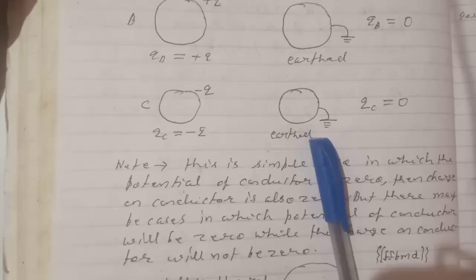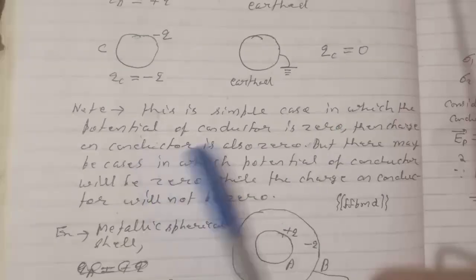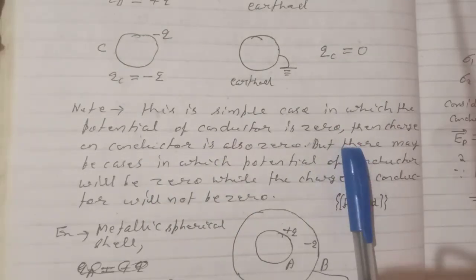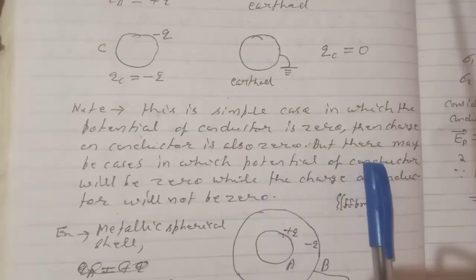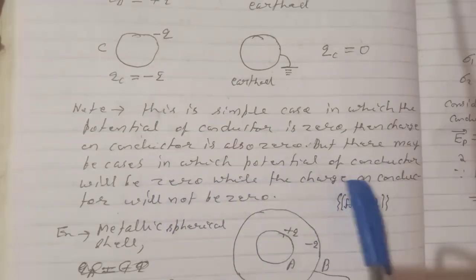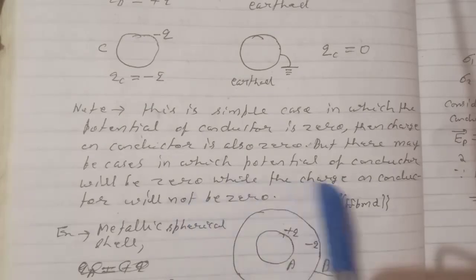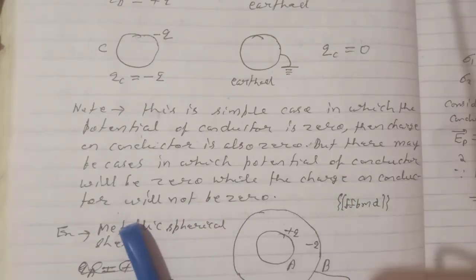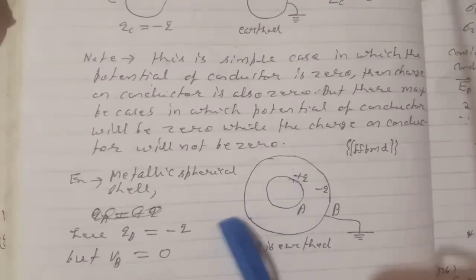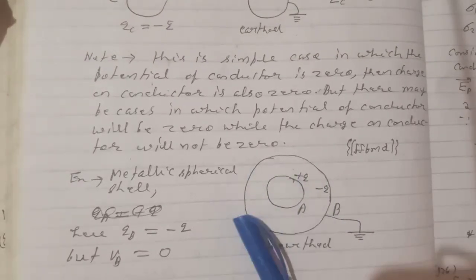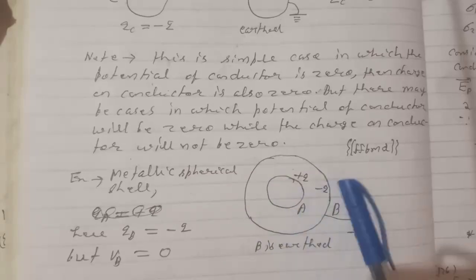But this case will not always be possible. Note, this is the simple case in which the potential of a conductor is 0, then the charge on the conductor is also 0. But there may be cases in which the potential of a conductor will be 0 while the charge on the conductor will not be 0. For example, here in this case, two metallic spherical shells are shown.